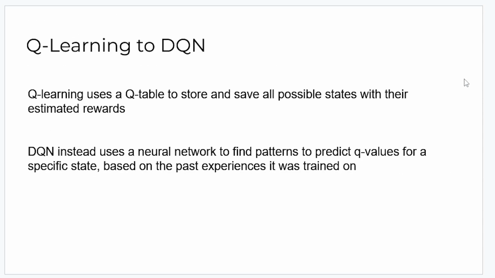So the difference from Q learning to DQN is that Q learning uses a Q table to store and save all possible states with their estimated rewards, while DQN instead uses a neural network to just find patterns to predict Q values for a specific state based on past experience it was trained on. So again, the big difference: a Q table stores all the possible states. DQN doesn't know all the possible states. It just moves around in the world and figures out patterns to what will give a positive reward and what will give a negative reward.